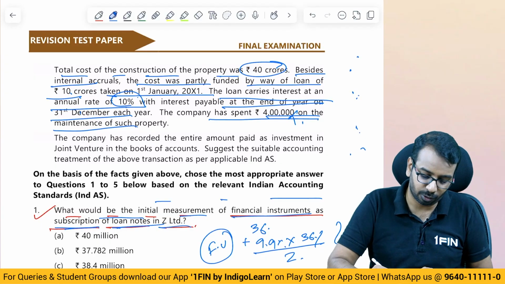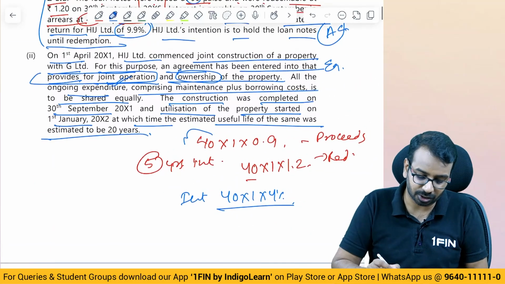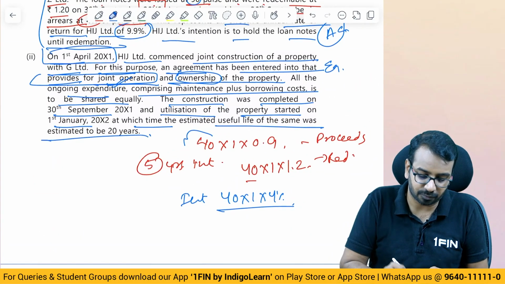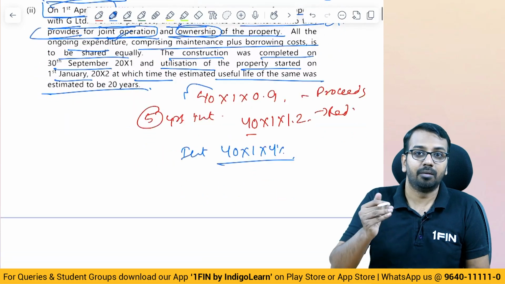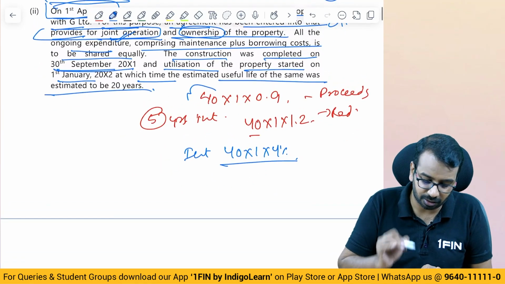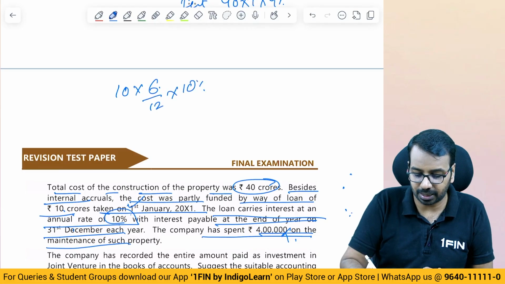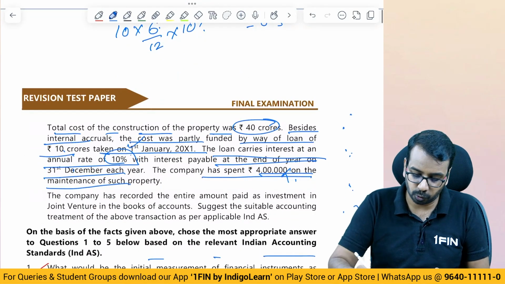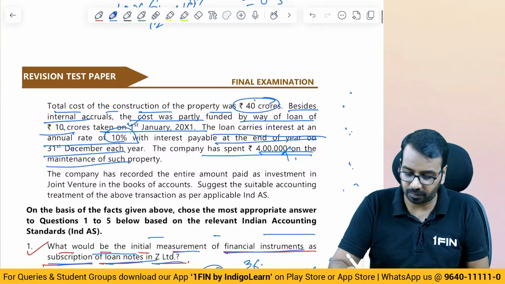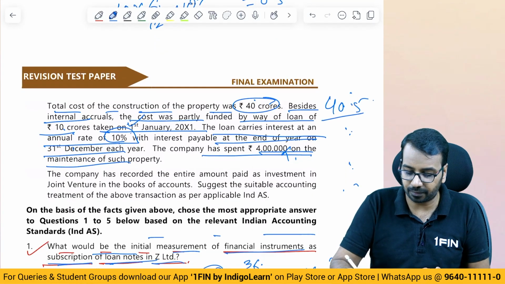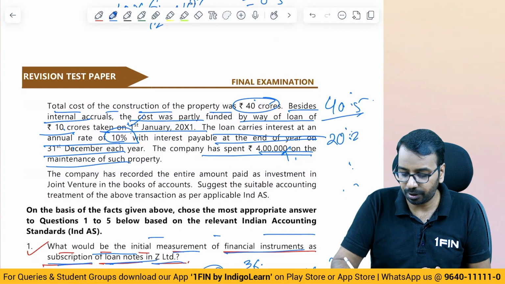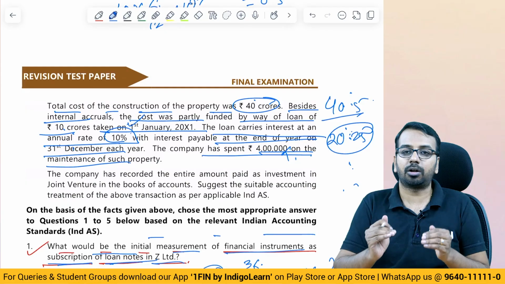Too many dates. They said loan taken on 1st of January. When did the construction start? Construction started on 1st of April. So you should take from 1st of April. When did the construction end? Construction ended on 30th of September. So basically, on 10 crores, you have to take only 6 months of interest at 10%, that is what? 0.5 crores. So 40 crores is the cost, 0.5, total cost is 40.5. Half of that will be 20.25. So each party will record 20.25.